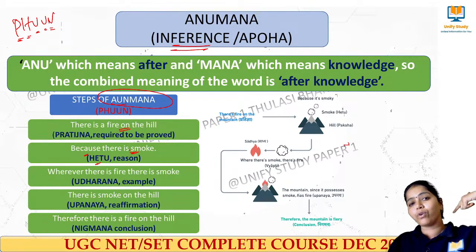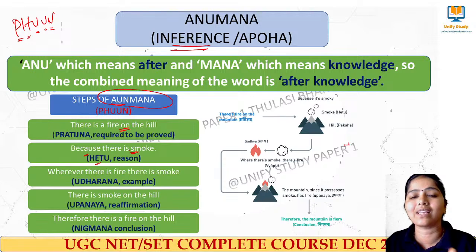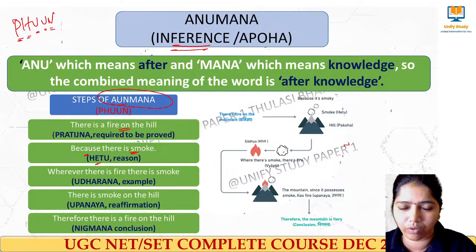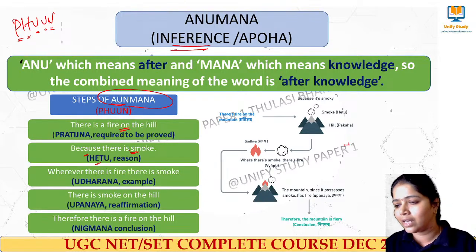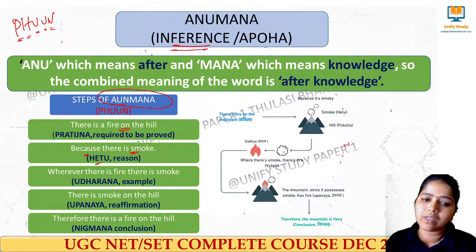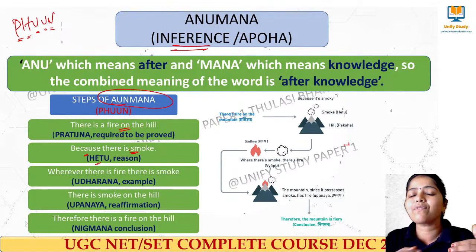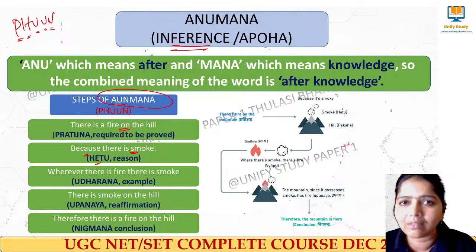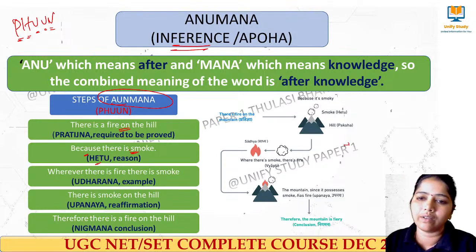Because I have a before instance that whenever there is a fire, there is smoke. I have a before example in my mind. Whenever there is a fire, definitely you would have seen smoke. Right? That is Udaharana. And next, there is smoke on the hill. I am reaffirming the statement. That is Upanaya. And the fifth one is Nigamana, that is the conclusion. I want to conclude now that yes, there is a fire on the hill. So this we call the stages of Anumana.